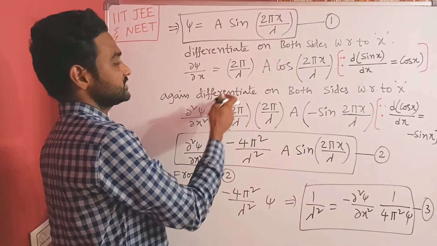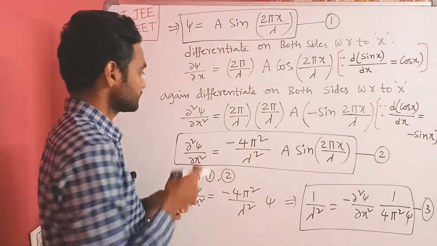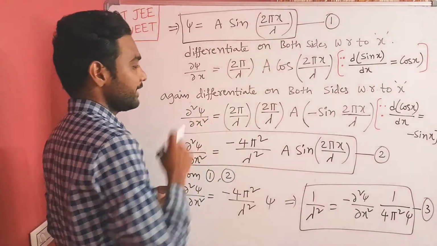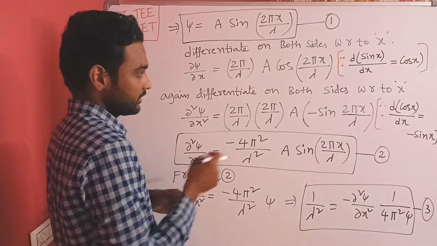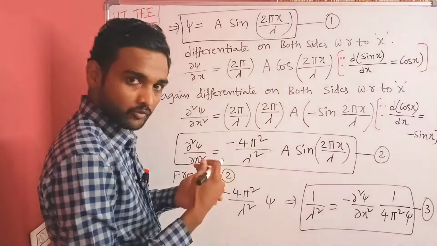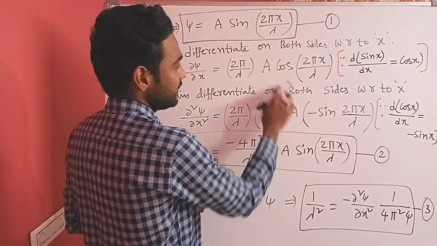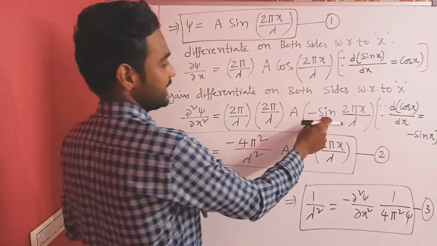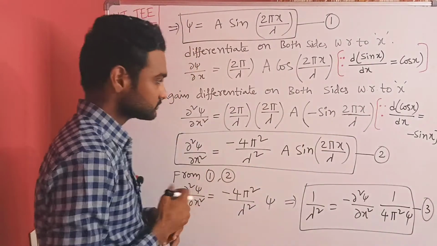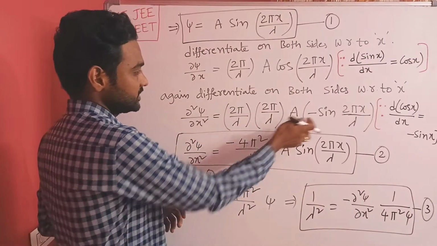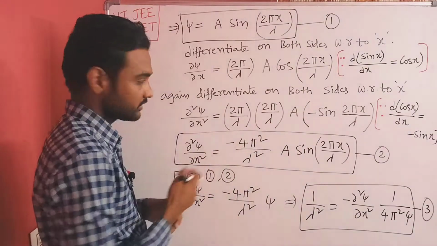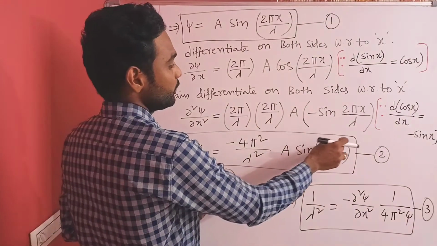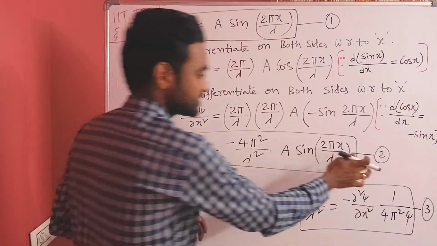Now again I have to differentiate on both sides with respect to x. Then dou square psi by dou x square is equal to 2 pi by lambda into 2 pi by lambda, another 2 pi by lambda can come out, into a. Here the derivative of cos x is minus sin x, so minus sin 2 pi x by lambda. Now this minus sign can come to the front: minus 4 pi square by lambda square a sin 2 pi x by lambda. It is equation number 2.